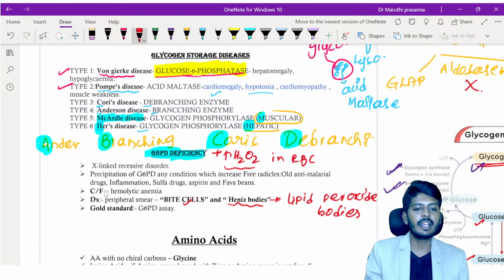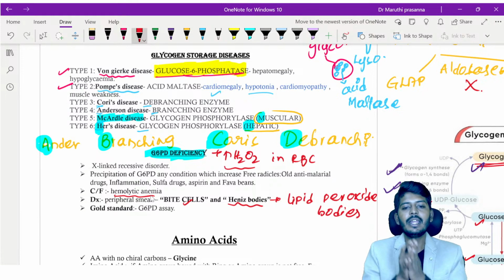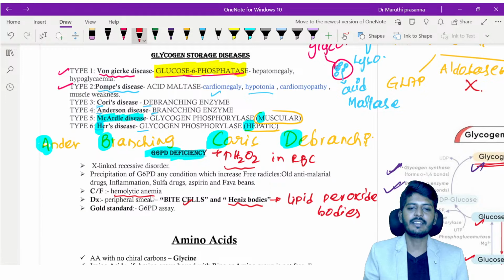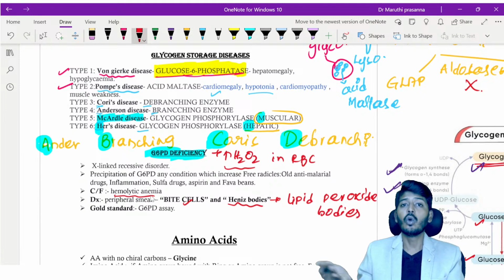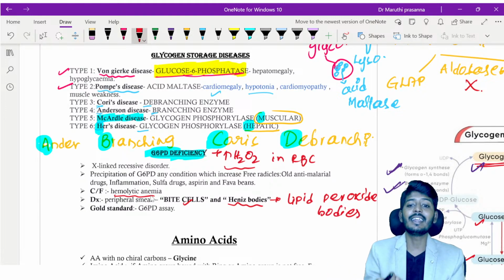The clinical feature is hemolytic anemia. Hemolytic anemia is a sudden onset of jaundice, and the child will also have anemia. Now, normally if the child has a G6PD deficiency, no problem will occur. Life will be normal. But whenever there is more H2O2, only during that time will hemolysis occur. A child with G6PD deficiency can have a healthy life. Only during conditions where there is an increase of free radicals will hemolysis occur.